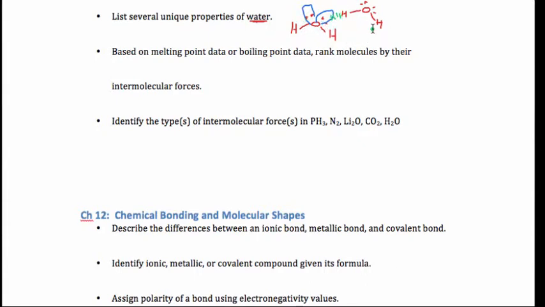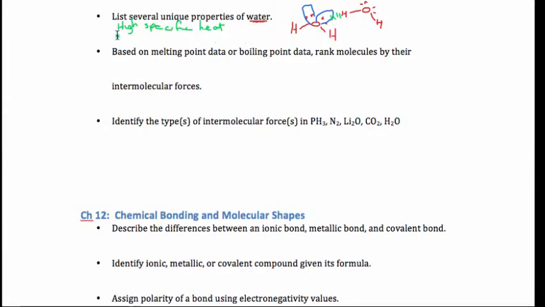And the hydrogen network within water gives it unique properties. We have high specific heat, and that was in first semester when we talked about specific heat. But it's the amount of energy it takes to raise 1 gram of material 1 degree Celsius. It's the ability of the material to respond to heat. We say water is very sluggish in warming up because it holds together as a network, and so to break these hydrogen bonds takes quite a lot of energy. So it has good resistance to heat, to temperature increases.